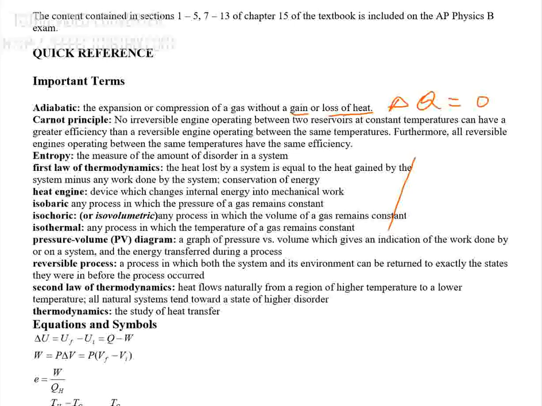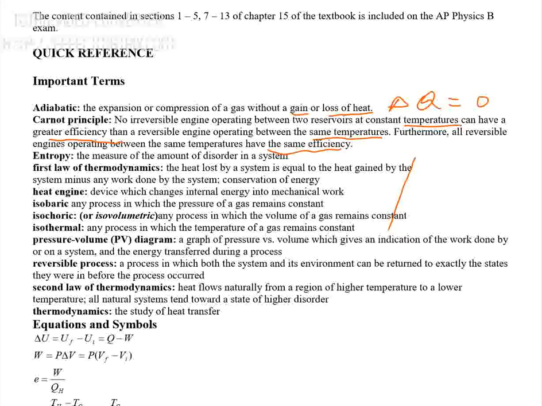The second one is Carnot Principle. According to Carnot, the engine operating between two reservoirs at constant temperature can have what? Greater efficiency than reversible engines operating between what? The same temperature. This is Carnot's principle. Further, we'll see that all reversible engines operating between the same temperature have the same efficiency.